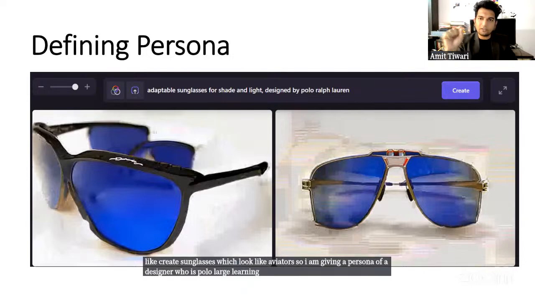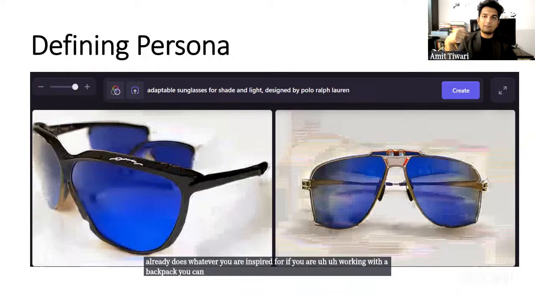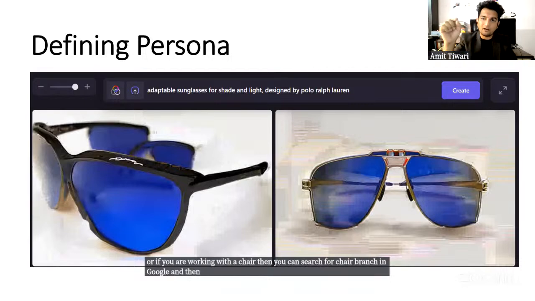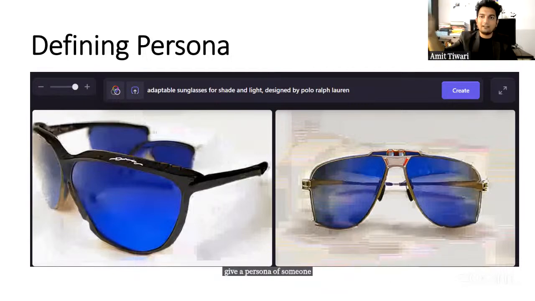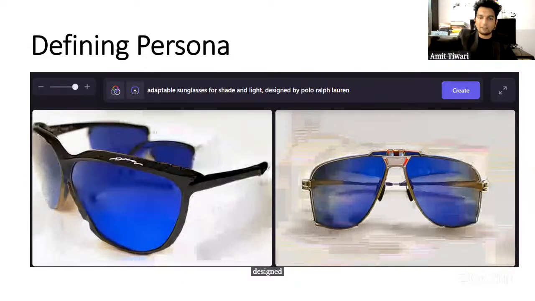So for you, if you are designing a shoe, you can ask it to create like Nike or Adidas, whatever you are inspired by. If you are working with a backpack, you can give it the name of a backpack company, let's say Diesel. Or if you are working with a chair, you can search for chair brands in Google and then give a persona of someone who designs chairs, right? Let's say IKEA designs chairs. So you give them a persona of designed by IKEA or designed by someone.